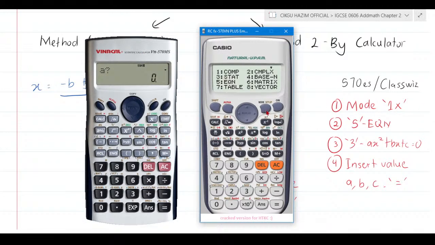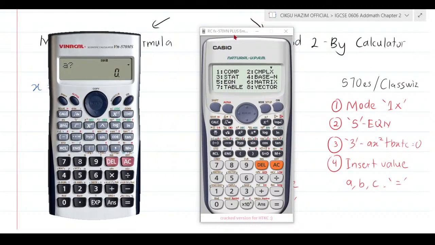But if you are using the 570ES, this is quite easy. You press mode, and then you need to press number 5 as in EQN. But for the ClassWiz, I can't get the emulator for that on the computer. So you need to press alpha A for the ClassWiz calculator; alpha is around here, I'm not sure.